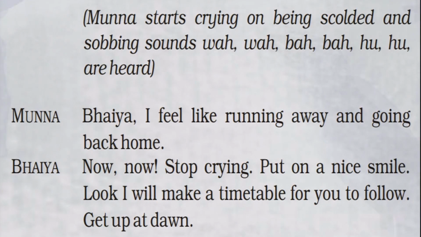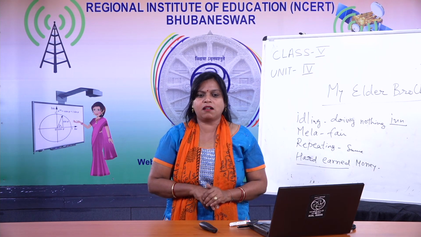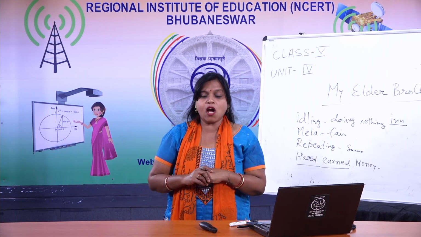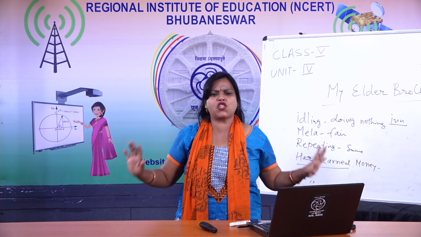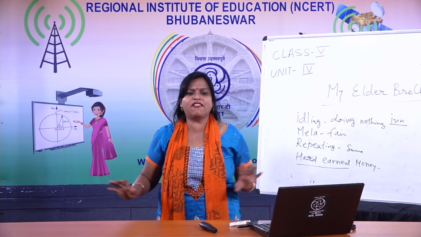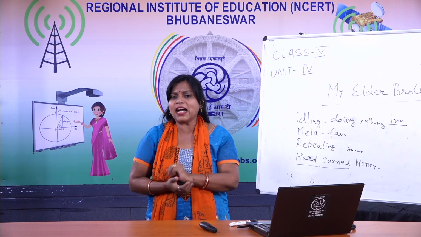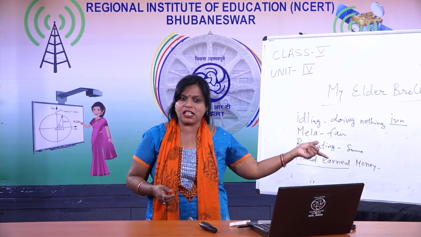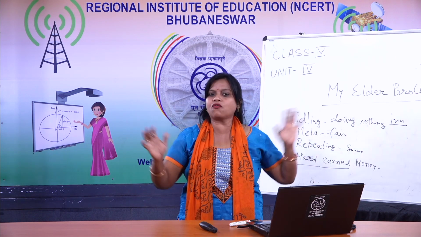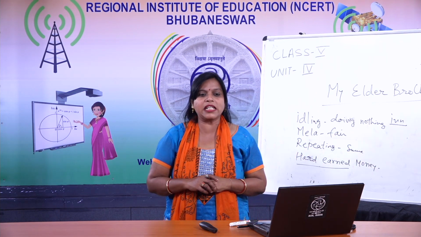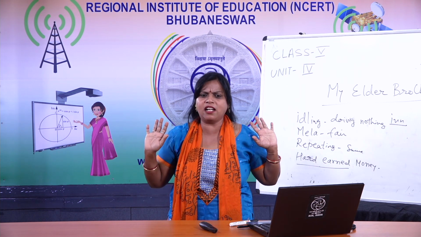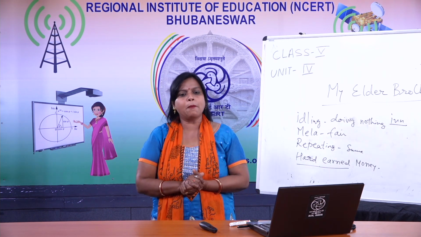So Munna said, Bhaiya, I feel like running away and going back home. Though Bhaiya is scolding, how can he attract his Bhaiya? So he said, I don't want to stay here. I feel like running away and going back home. Where are they now? They are in the hostel. The first scene we have read was in the hostel. So they were in the hostel, and he is saying to Bhaiya, I don't want to stay here. I am running away. I am going back home.